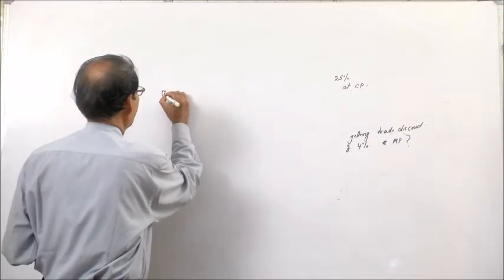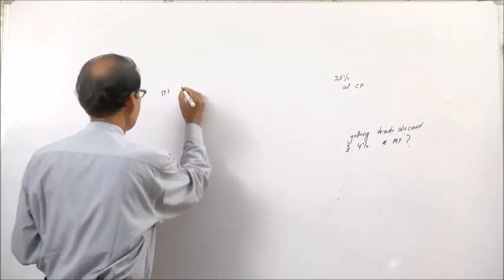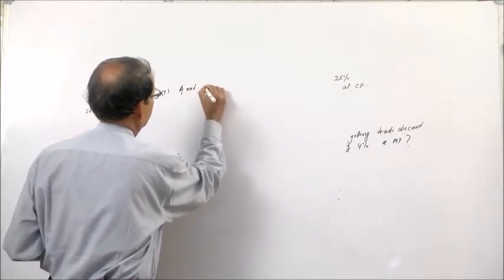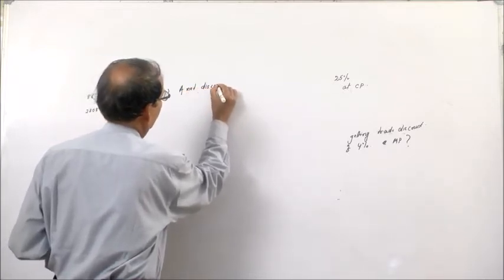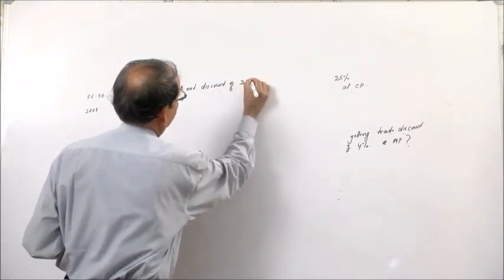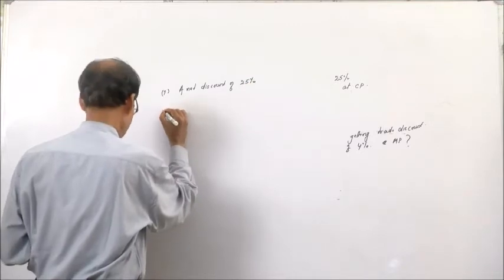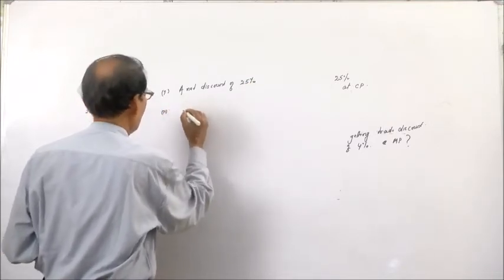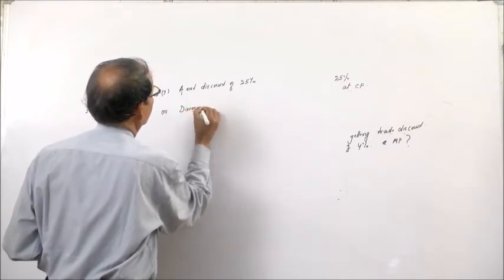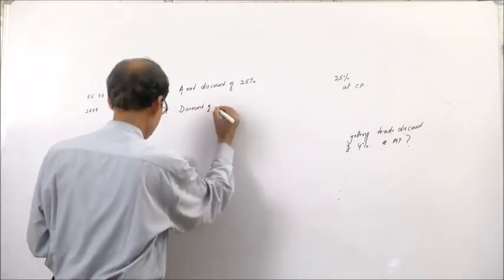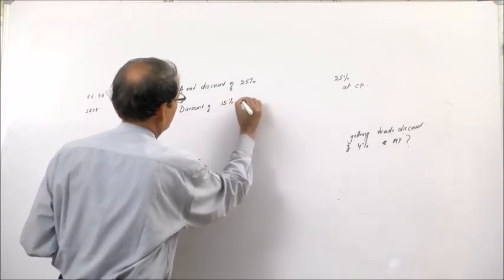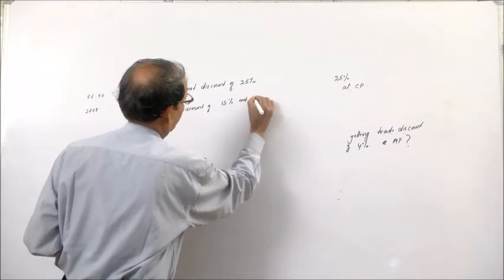Two discounts are there, that is a net discount of 25%, and in another case, successive discount of 15% and 10%.